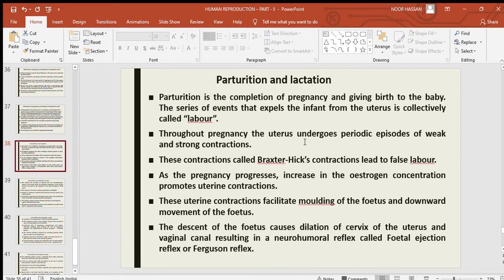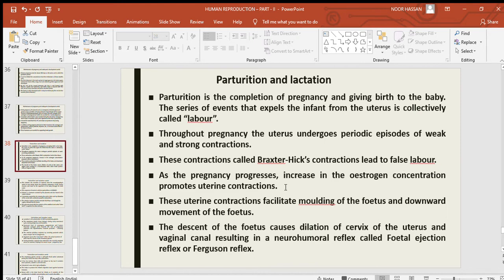Throughout pregnancy, the uterus undergoes periodic episodes of weak and strong contractions. These contractions are called Braxton Hicks contractions and lead to false labor.